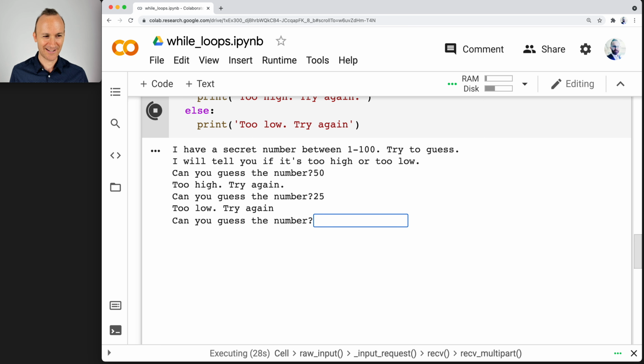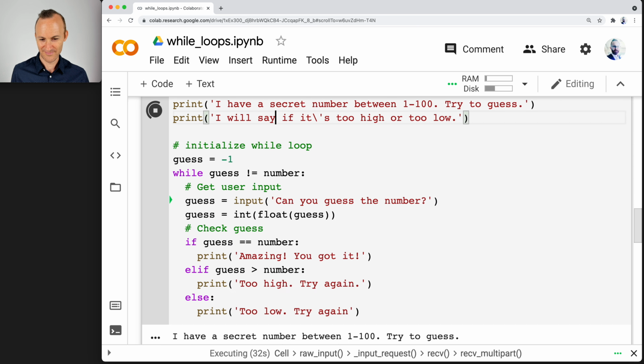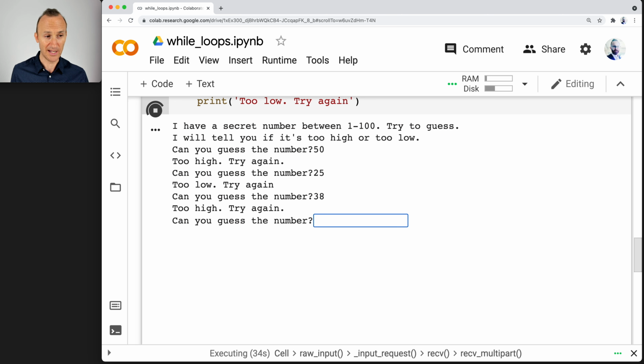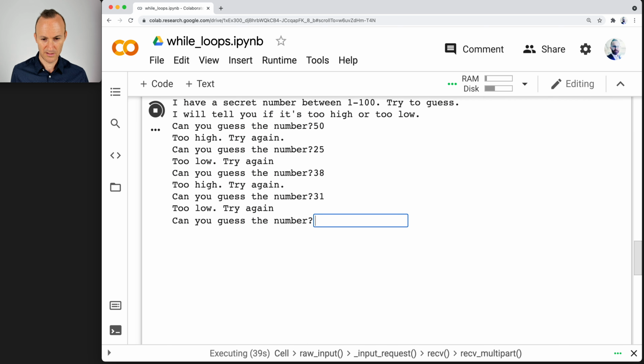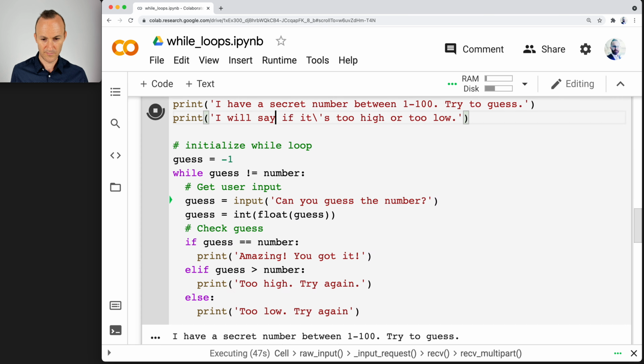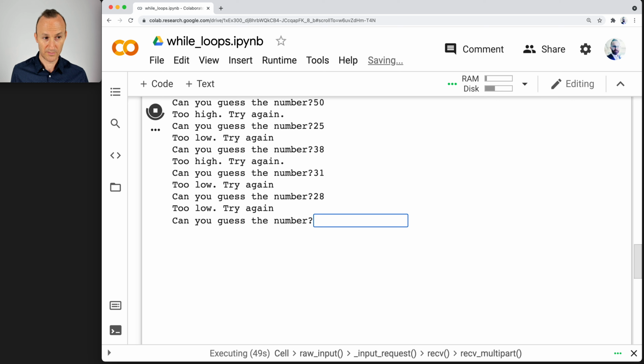Can I get it exact? It's like 38-ish. Too high, so between 25 and 38. Let's try like 31. Too low. So it's between 25 and 31. Too low. So it's between, am I doing this right? 25 and 28. Wait, am I flipping it? I think I might be flipping it in my mind.